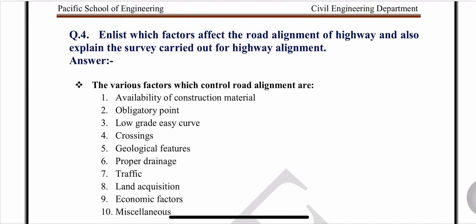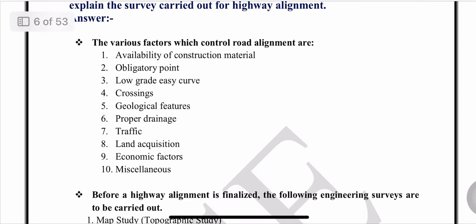Enlist which factors affect the road alignment of highway and also explain the survey carried out for the highway alignment. The various factors which control the road alignment are: first one is the availability of construction material. Availability of construction material near the construction site will reduce the construction cost and the transportation cost.